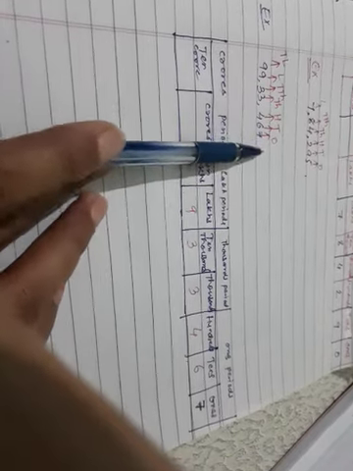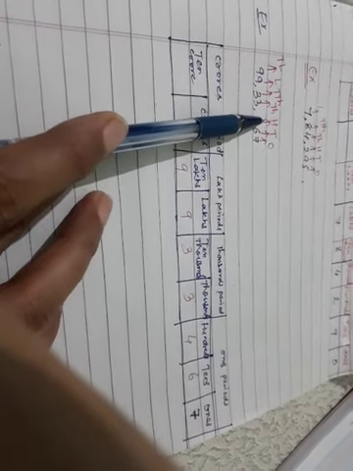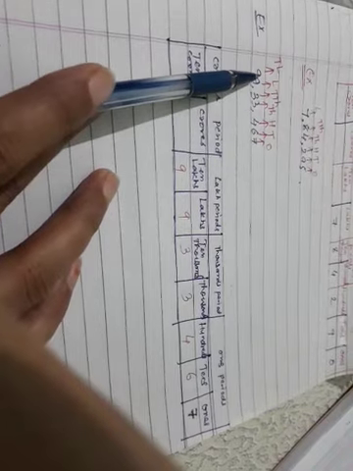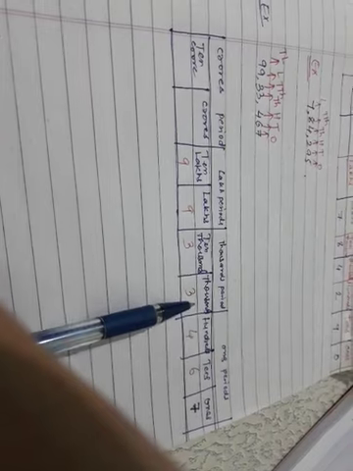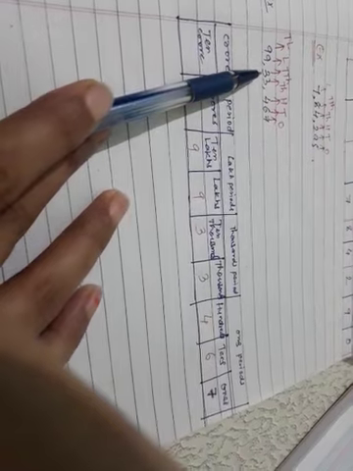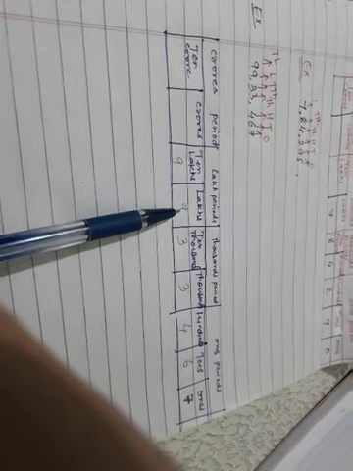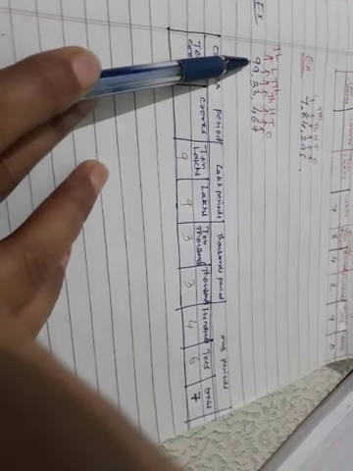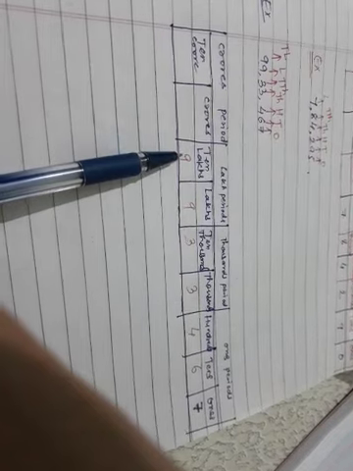Count the number: ones, tens, hundreds, thousands, 10,000, lakh, 10 lakh. And now we can write the number. 7 is the ones place number, 6 is the tens place number, 4 is the hundreds place number, 3 is the thousands place number, and 3 is the 10,000 place number, so we write 3 in the 10,000 place. 9 is the lakhs place number, and the 10 lakhs place number is also 9, so we write 9 there. Okay, hope it's all clear for you. Okay, thank you.